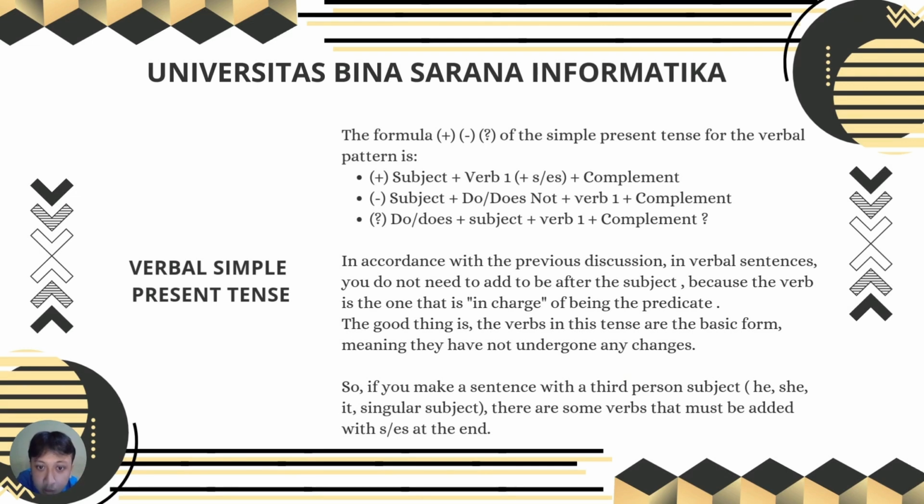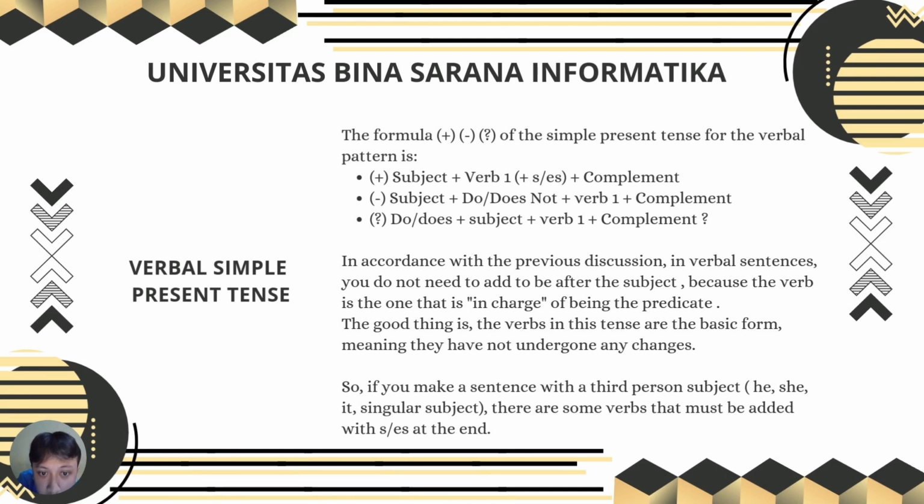In accordance with the previous discussion, in a verbal sentence you do not need to add to be after the subject because the verb is the one in charge of being the predicate.